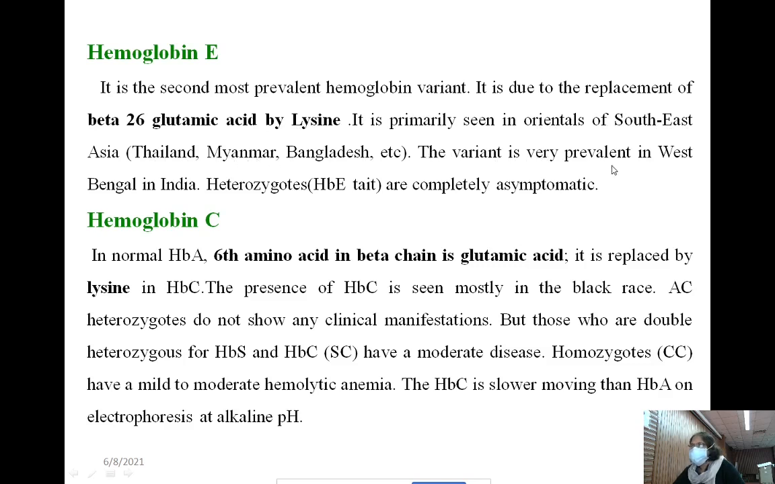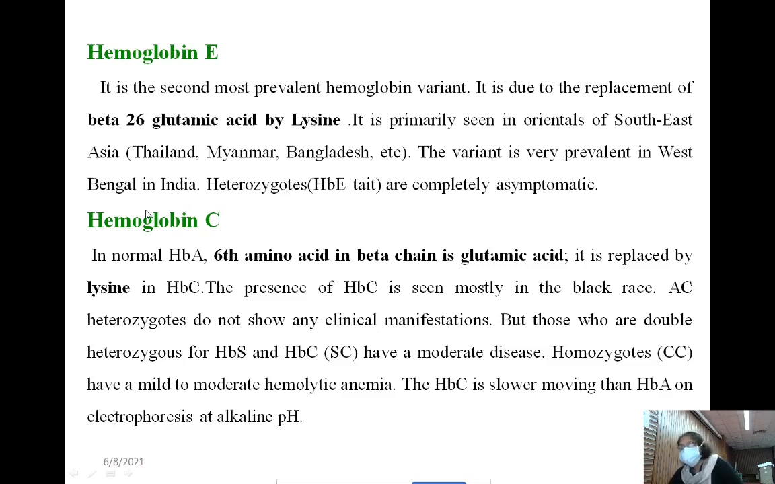The variant is very prevalent in West Bengal in India. Even in Assam, in the northeast, it is very prevalent. Even in the Garo population, I have found hemoglobin E is very prevalent. From my personal experience, whenever I worked in a private lab, I used to get hemoglobin E very frequently. Blood samples came for hemoglobin typing, and I used to get the E trait or disease in the Garo population.